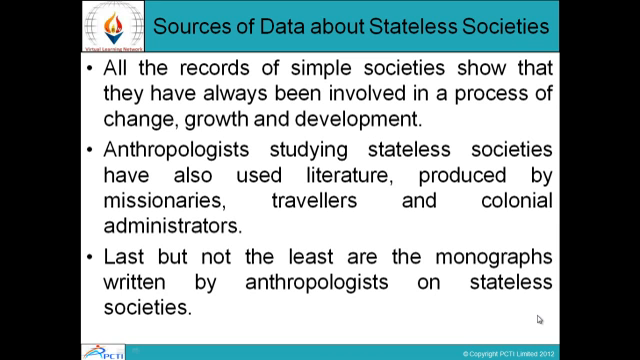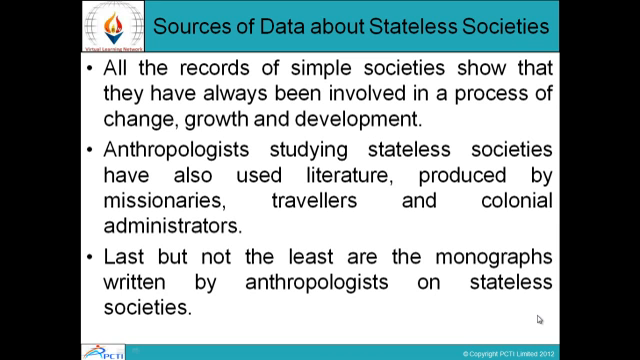Anthropologists studying stateless societies have also used literature produced by missionaries, travelers and colonial administrators for studying how stateless societies used to exist in earlier times. And the stateless societies had a process of change, growth, development and also evolution. So slowly and steadily they were in the process of evolution and growing.